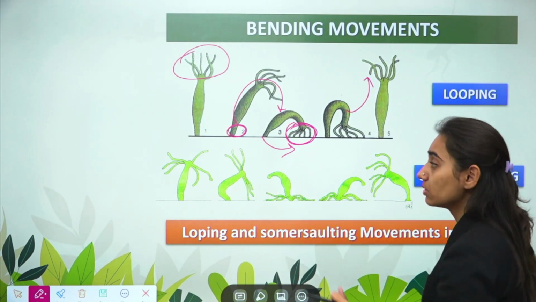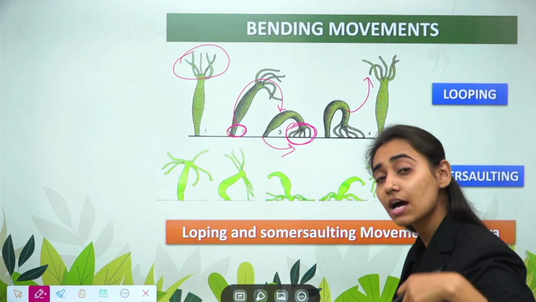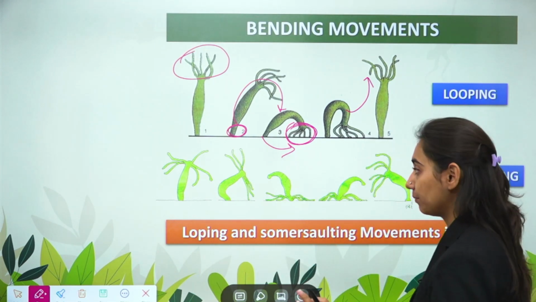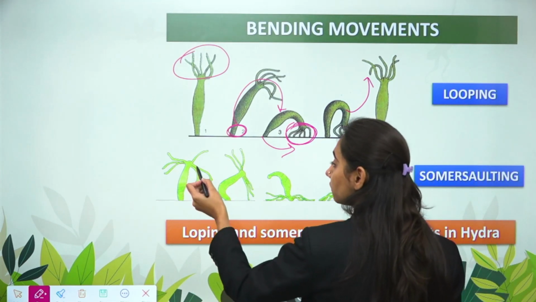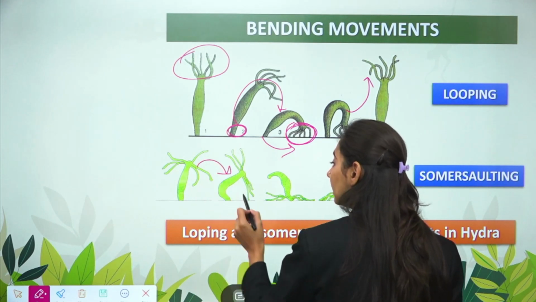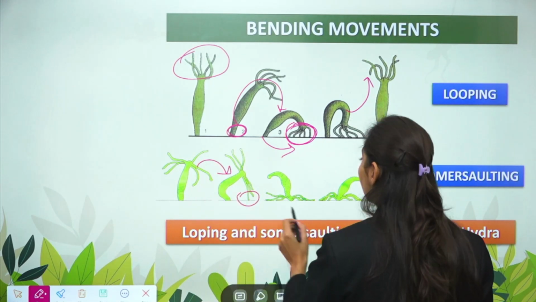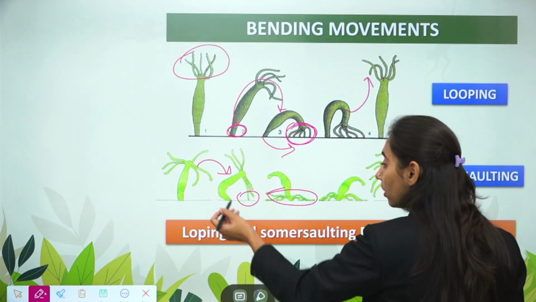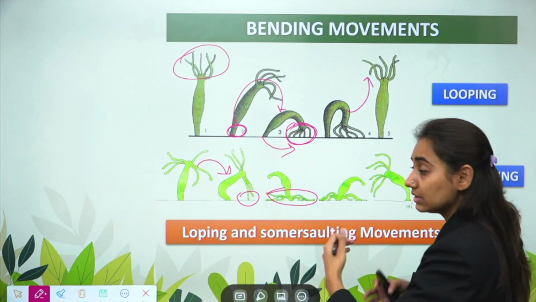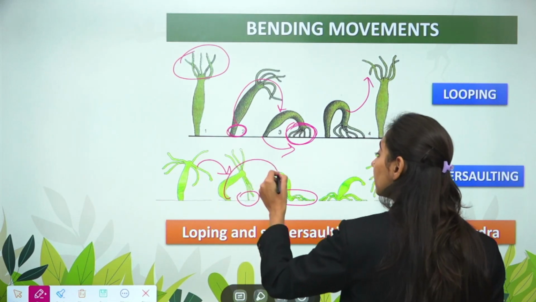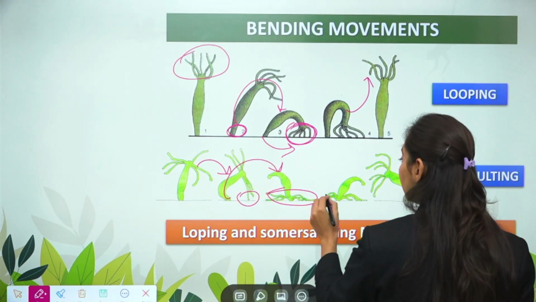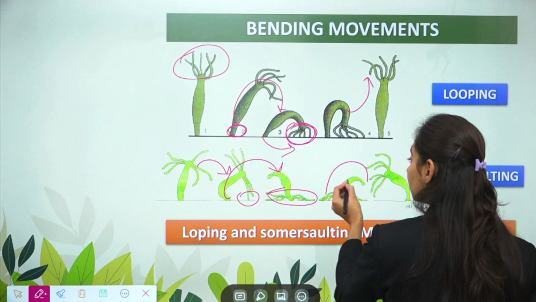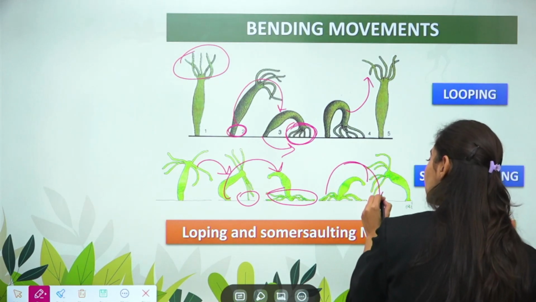Now coming to somersaulting. Somersaulting is a 360 rotation of your body. Here, first of all, the hydra bends and the tentacles get attached to the ground. Now when the tentacles get attached to the ground, instead of pulling the body towards itself, the substratum becomes erect, and when it becomes erect, it again moves towards the ground.